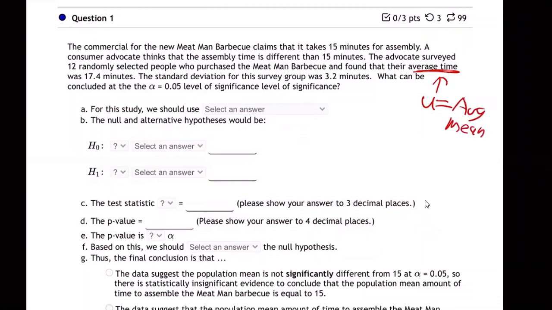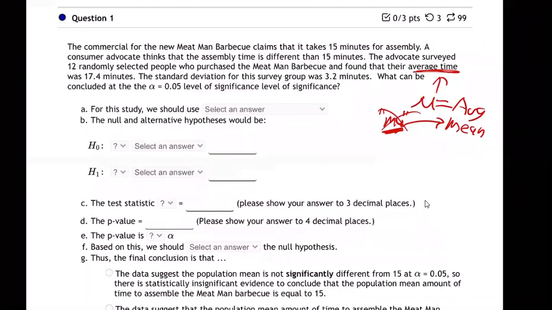It's technically what's called a mu. I keep saying I don't care, and then I keep telling you. I guess I don't care, but you might see this if you ever use statistics anywhere else. So I want you to understand for your own purposes. I'm not going to test you on it or care that much, but it really is a Greek M, called mu, and it's for the first letter M in the word mean. But anyway, I'll just call it U, and it stands for average, mean.